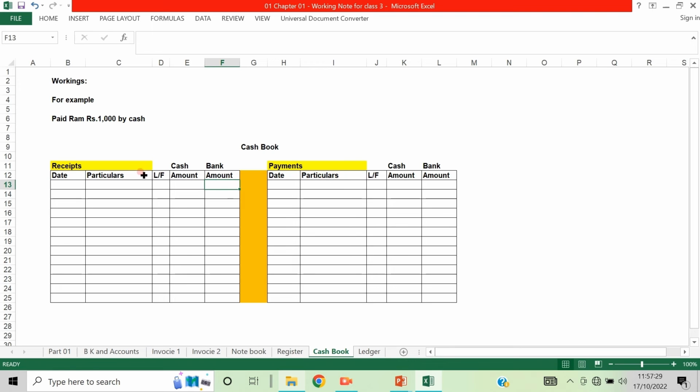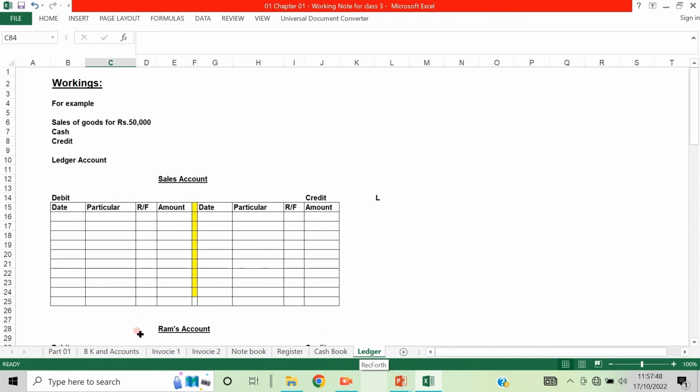In the same way here, the only difference is the payments. This is the receipt side, this is the payment side, exactly the same way. Total cash received minus total cash spent is the cash balance. Total bank amount received less amount spent is the bank balance. So like that it is.